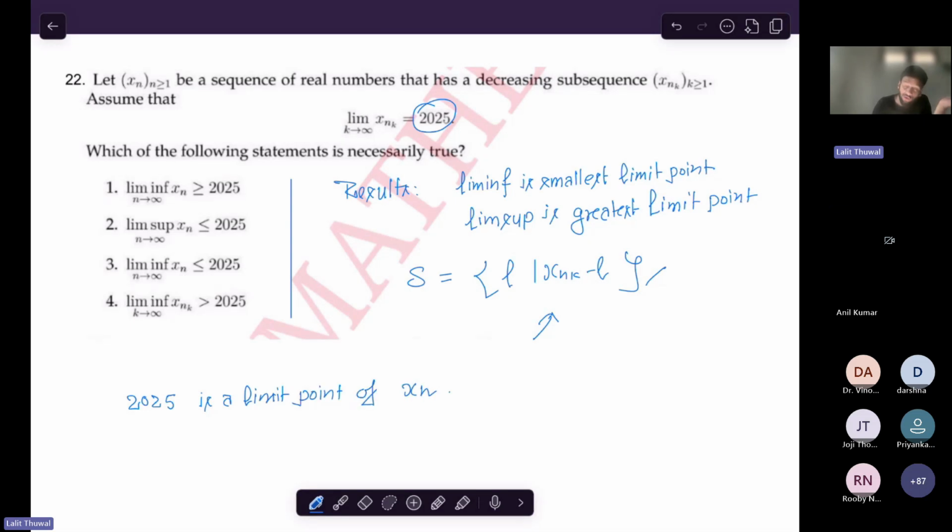So can you conclude now? Use these results and conclude which one is correct, and raise your hand. Okay, very good.